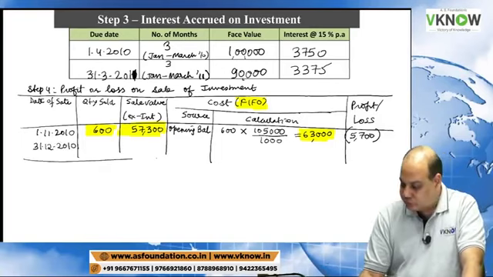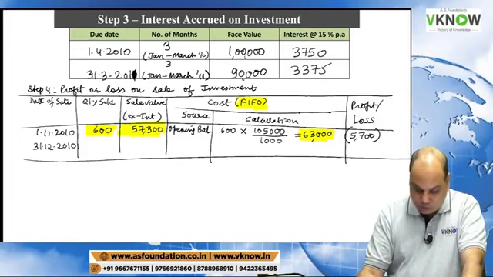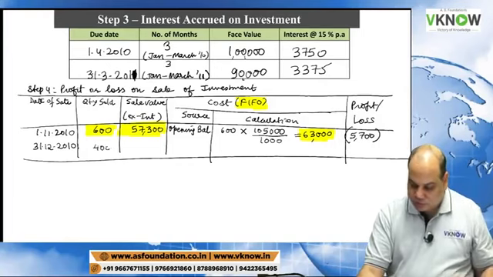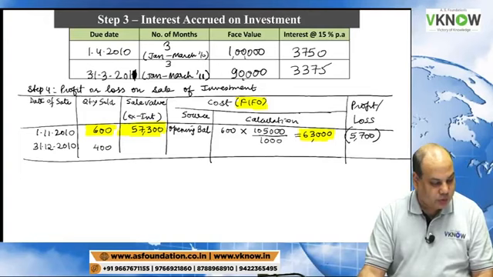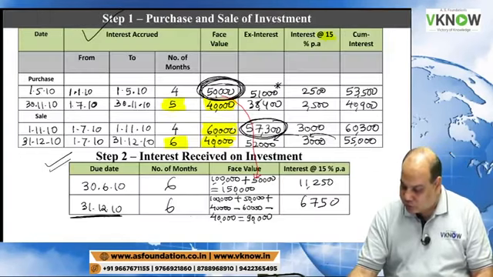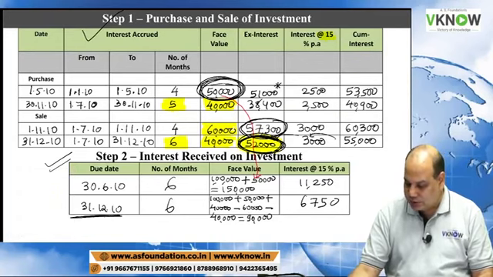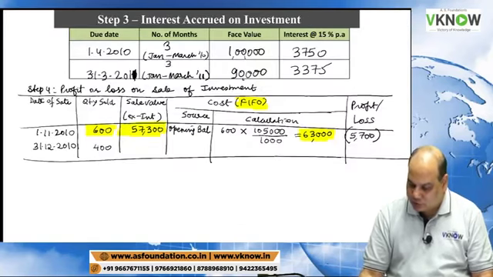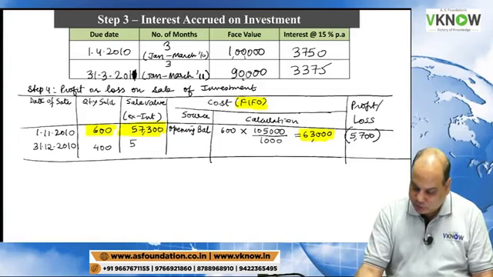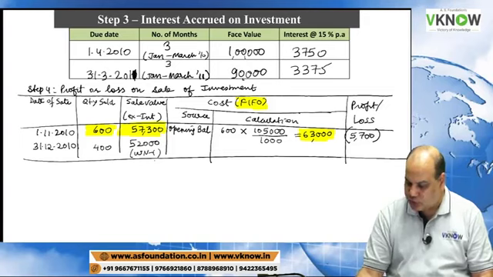Last two lines of the question. 400 units were sold. What is the ex-interest amount on the screen? Working note 1, 52,000 rupees is the sale value. So we'll write here 52,000. If you want to write source, source is working note 1.